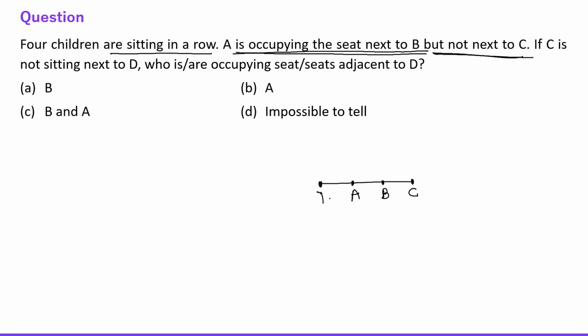So D must be here, right? C is not sitting next to D. Who are occupying the seats adjacent to D? Adjacent to D, it is A, right? Everyone, it is A. The simple question, right? It is A. Fine. Now let's move to the other question.